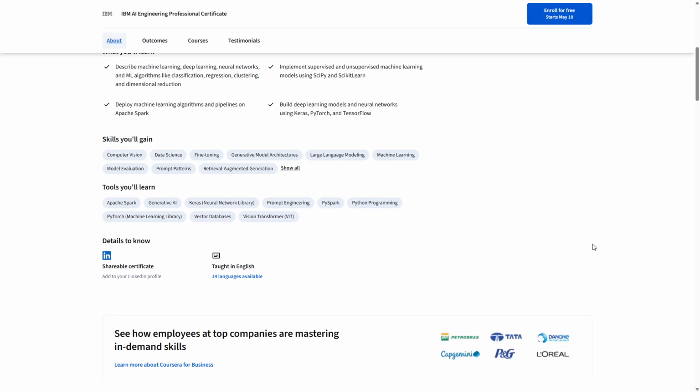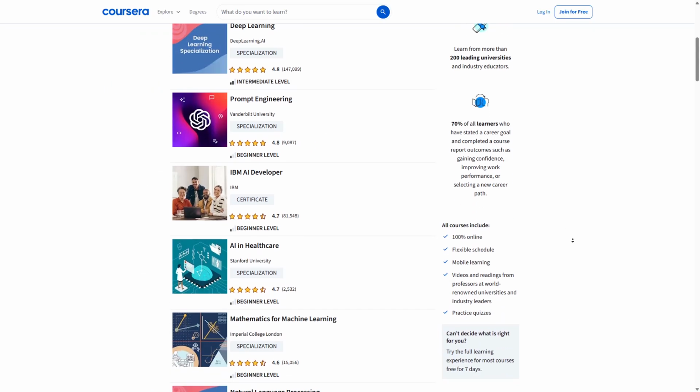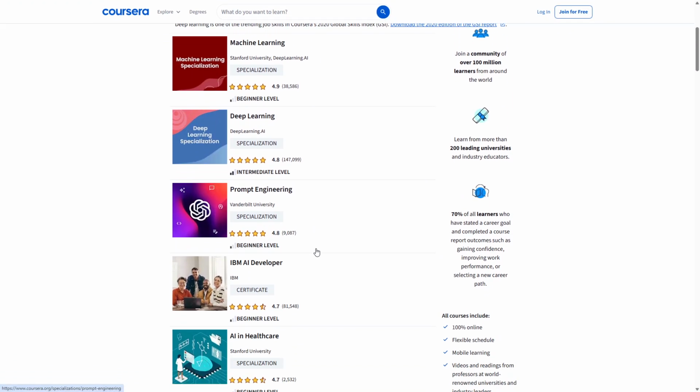Now here's the key strategy. Don't try to take everything at once. Follow a path. Start with fundamentals, move into machine learning, and then specialize. That's how you build real skills.